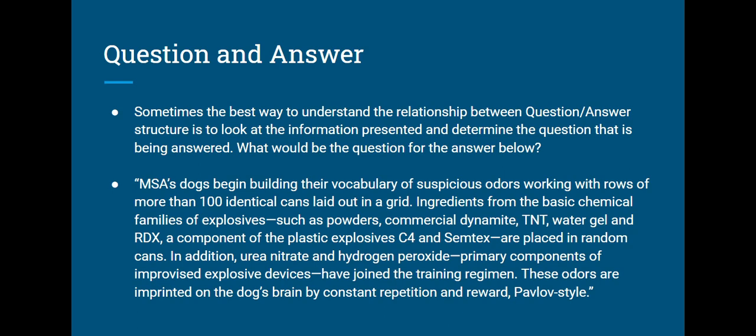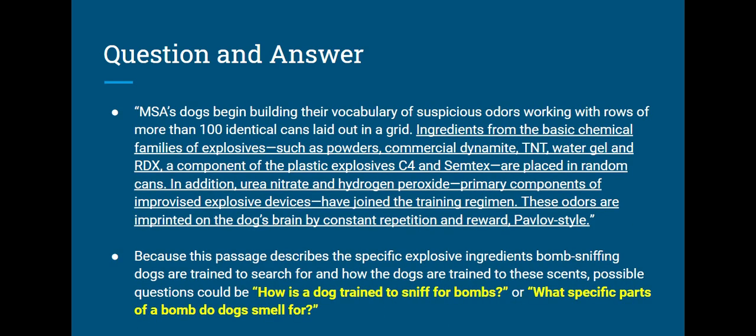So after having looked at that passage all about how dogs are trained to sniff for explosives, what would be a question that this information would answer? Well, looking back at the actual passage again, we see the underlined part: ingredients from the basic chemical families of explosives, such as powders, commercial dynamite, so on and so forth, have joined the training regimen. These odors are imprinted on the dog's brain by constant repetition and reward, Pavlov style.